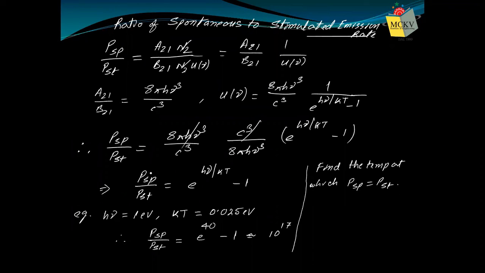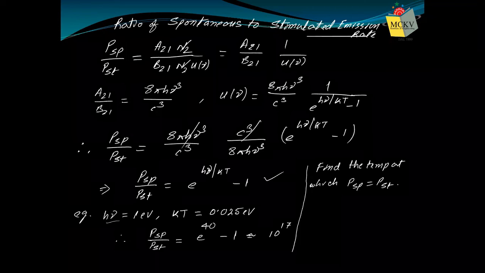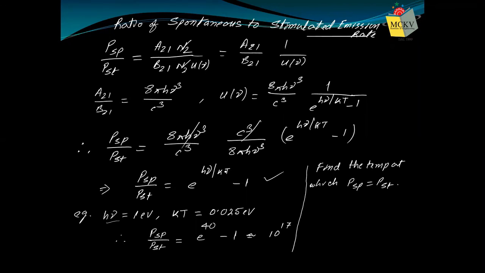That means you need to use this equation where PSP by PST will be 1. So 1 equals e to the power h nu by kT minus 1. K is the Boltzmann constant. Take h nu as 1 electron volt. Find me the temperature where this is possible. Okay. In exam, that type of question can be given. In exam, they generally ask to find out the temperature, where the frequency or wavelength will be supplied. Frequency or wavelength will be supplied, you have to find out the temperature.